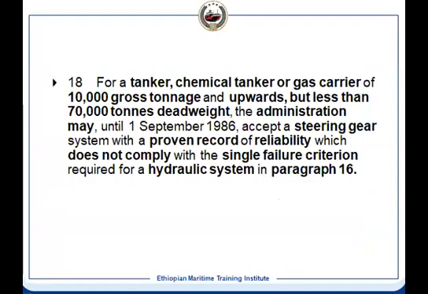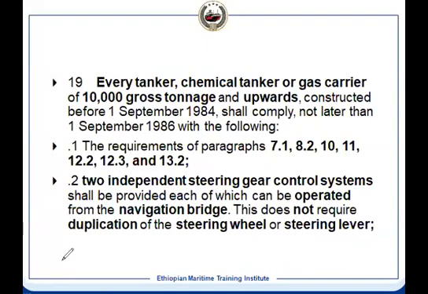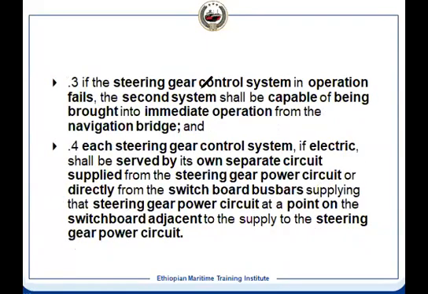So single failure criteria, which you have understood, what is single failure criteria and what is 100% redundancy, and what is auxiliary performance and what is the main steering gear performance. So the control system, it means immediately it will come into operation, one fails and another one, and it has to be having the electric servo, we have seen that switch, it is a power system, that is the cabling and all, it will be independent. Already we have covered it, only because of that date it is the repetition.